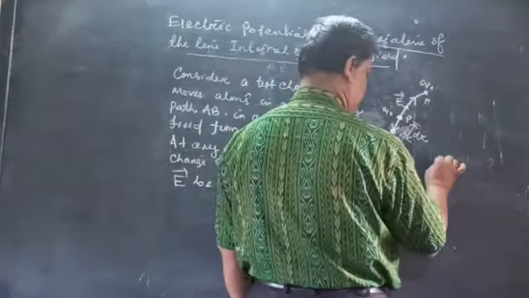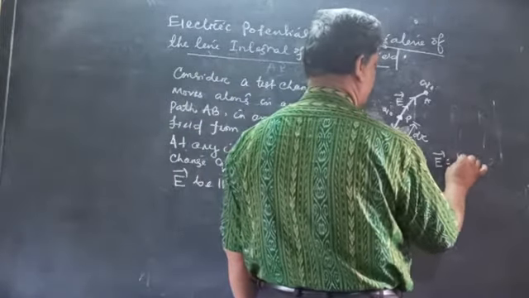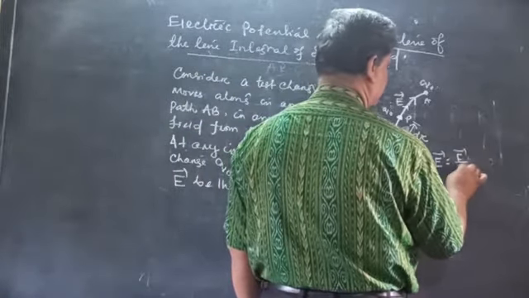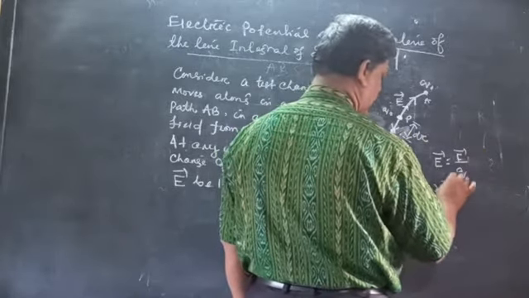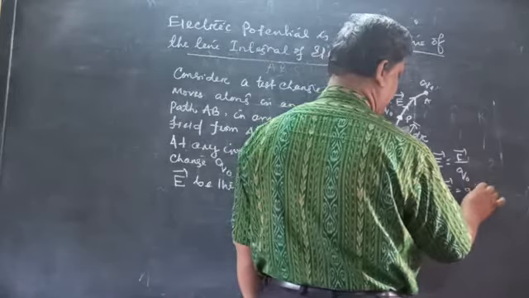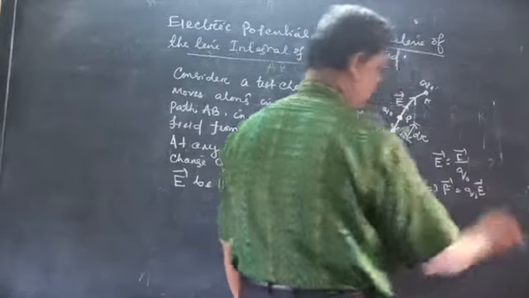E vector is equal to F vector by Q naught, force per unit positive charge. So what is the force? F vector is equal to Q naught into E vector.